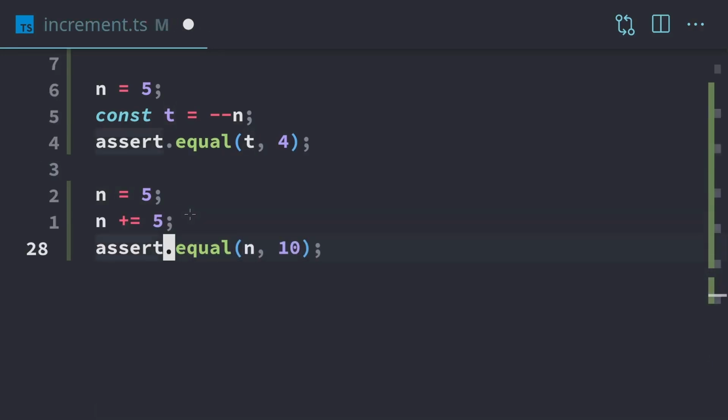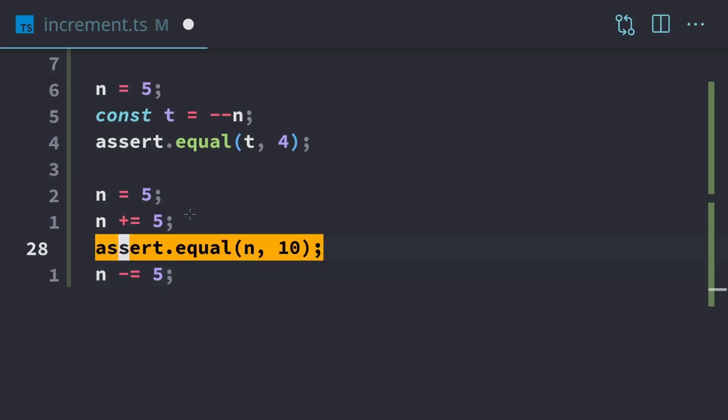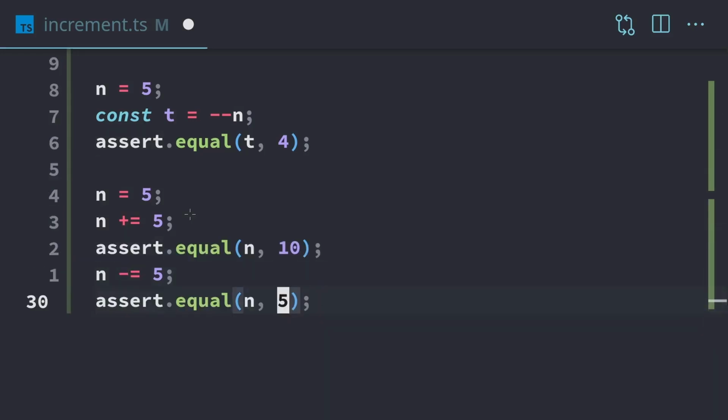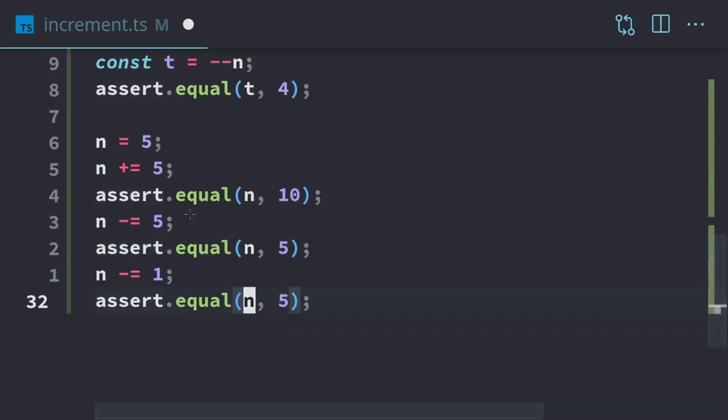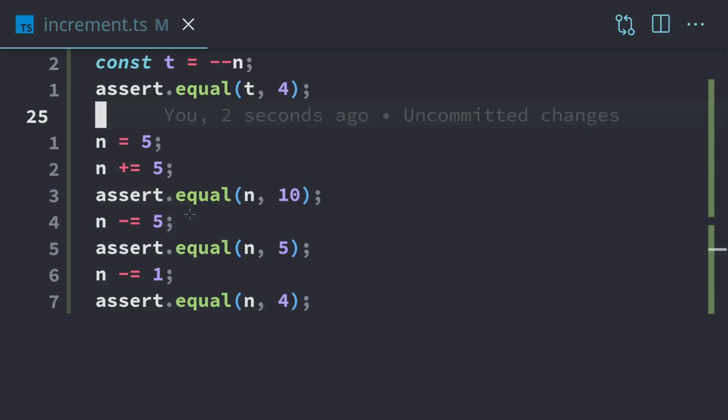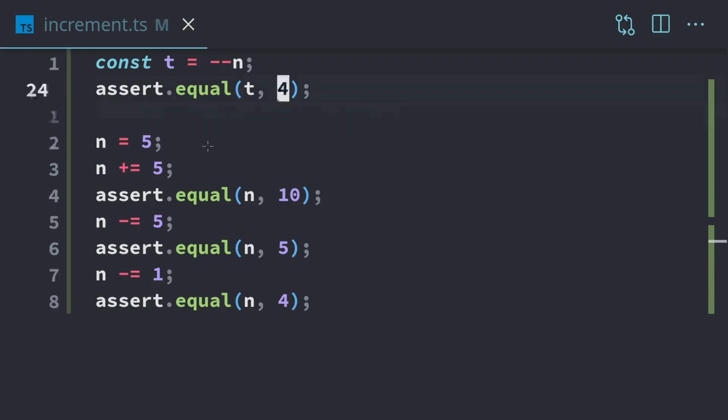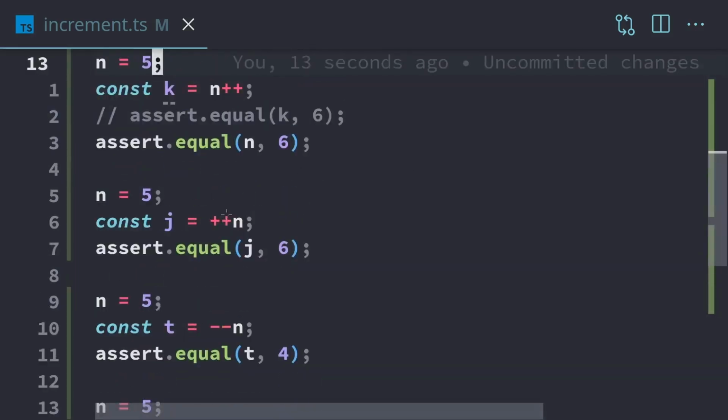And then we can do minus equals as well. So we can do minus equals, and now it's going to be 5 again. And we can also just do 1. So if we wanted to do 1, we can do minus equals 1. And then it's kind of like a decrement at that point. So we can minus 1, that's fine too. So when you use the arithmetic assignment like this, there's pretty much no room for errors with this because there's no weird thing like what we have up here.